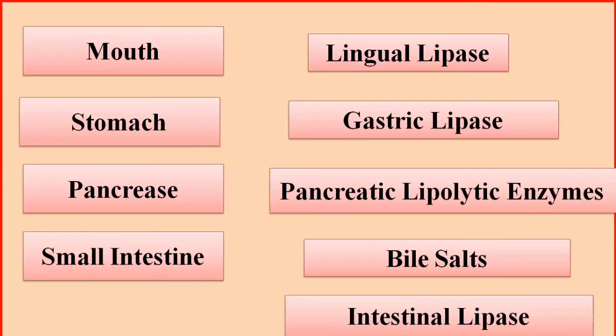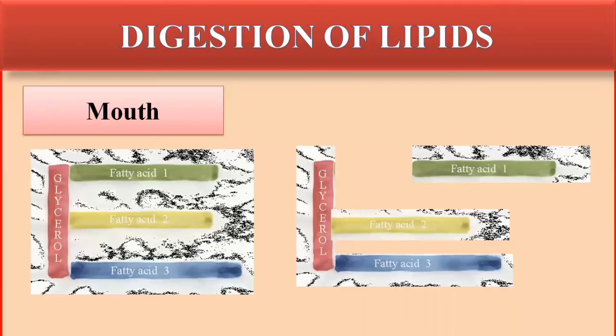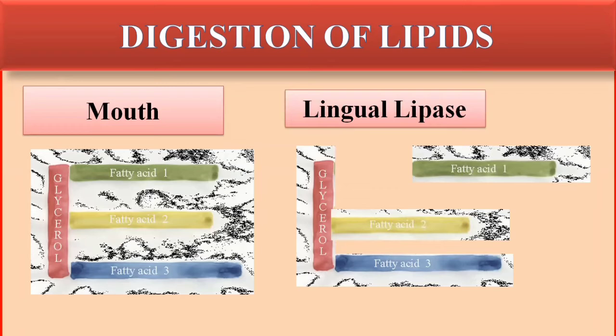First of all, let's see each organ in detail: which enzyme each organ secretes and how the digestion is carried out. In the mouth, the enzyme is lingual lipase. As I told you, very little digestion takes place in the mouth and stomach. Almost 10% of the digestion of lipids takes place in the mouth and stomach, converting very large complex molecules or droplets into small molecules so that they can be easily digested in the other organs.